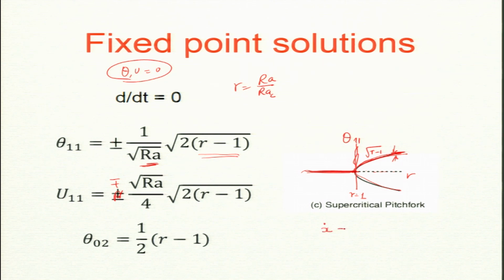So, let us do x dot equal to alpha x. So, it has solution x equal to 0, a fixed point solution. Is this solution stable or unstable? It depends on alpha. So, x equal to 0 is the solution. If alpha is negative, then it comes to x equal to 0. If alpha is positive, it runs away. So, alpha is like an eigenvalue, in fact it is the eigenvalue.